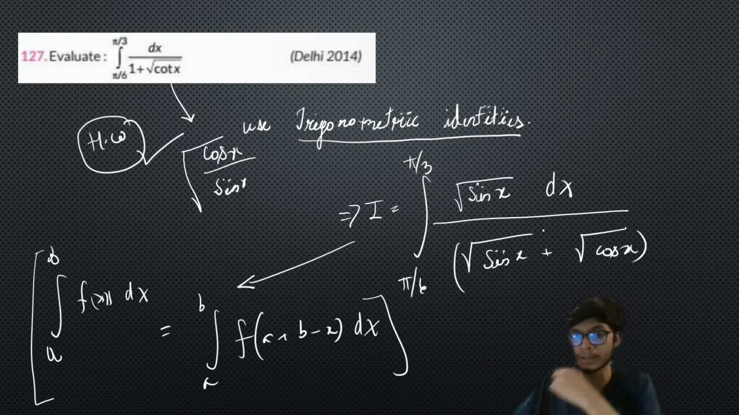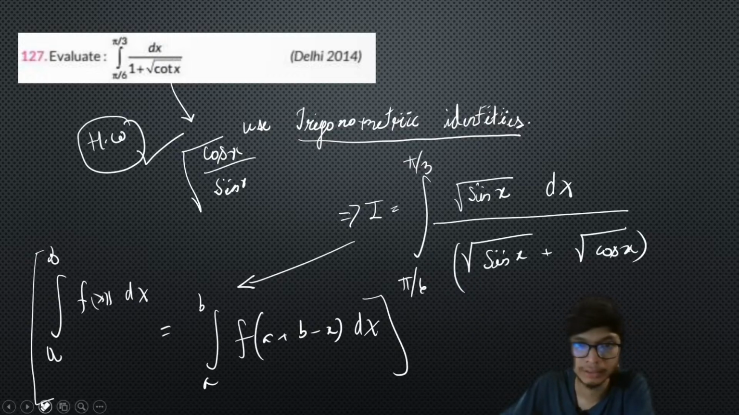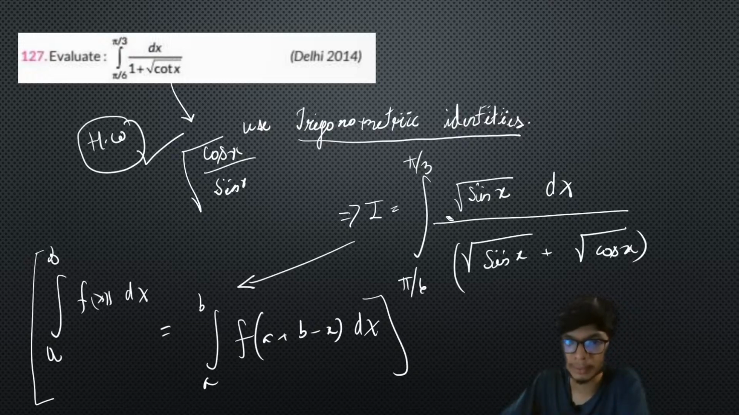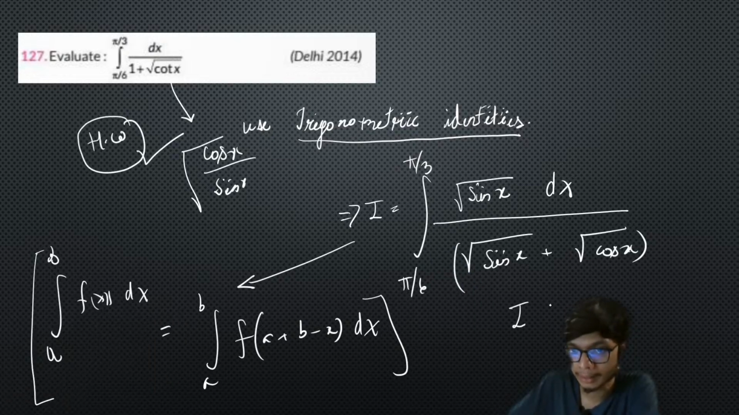If you just apply it over here, you're definitely going to get the result. I'm leaving the part up to you, so please try to check this part. So we'll have 2 times the integral. You can also write this particular integral as square root of cos x divided by this same part. If you just add them, it is going to be equal to 1. So ultimately you have pi by 3 minus pi by 6, which is going to be pi by 6. So 2 times the integral is going to be pi by 6. So the ultimate answer is going to be pi by 4. Sorry, pi by 12. The ultimate answer is pi upon 12.